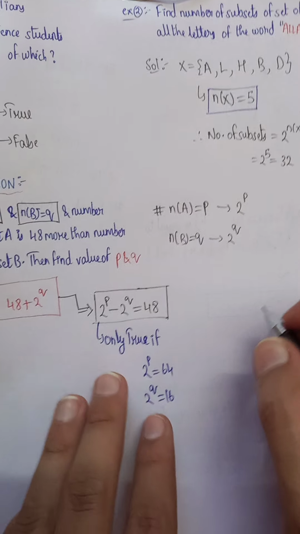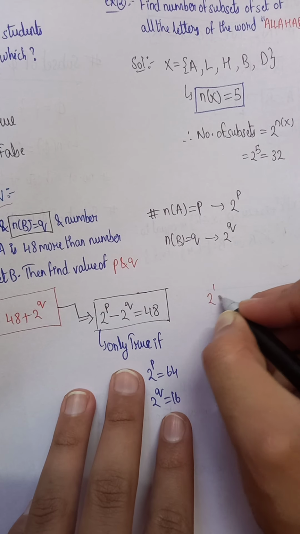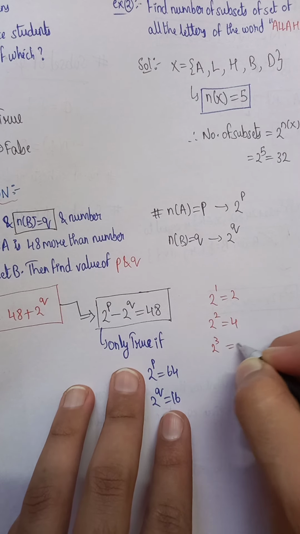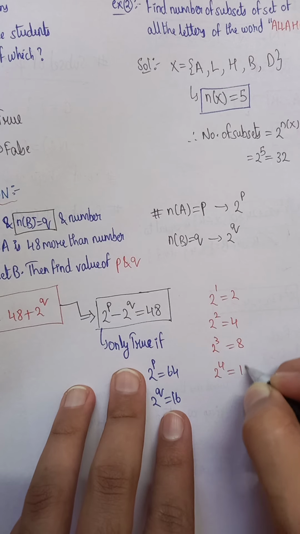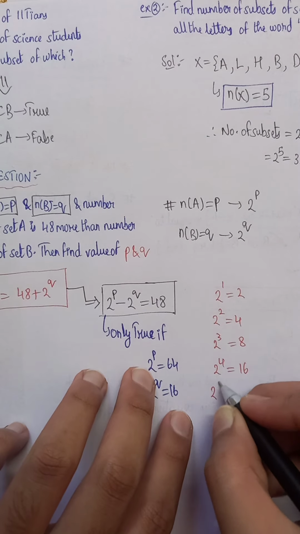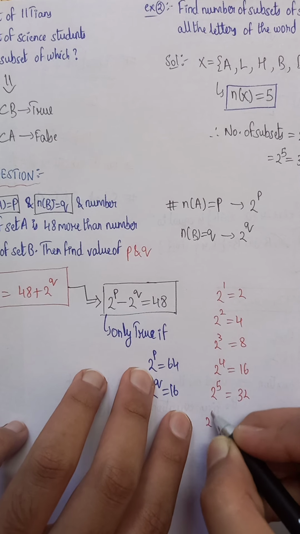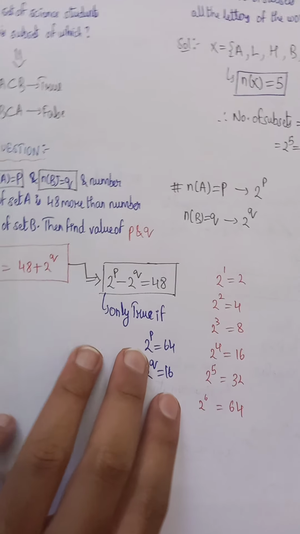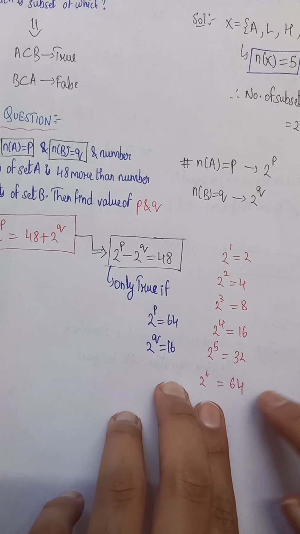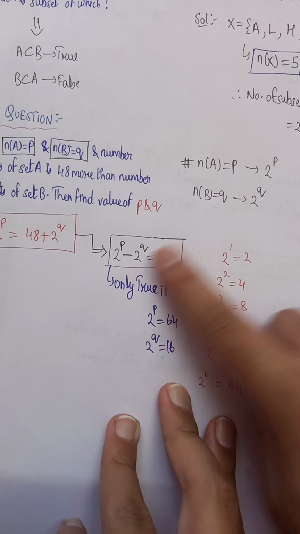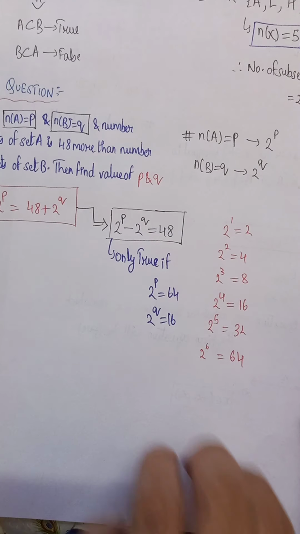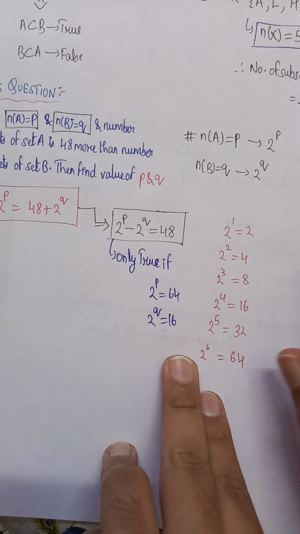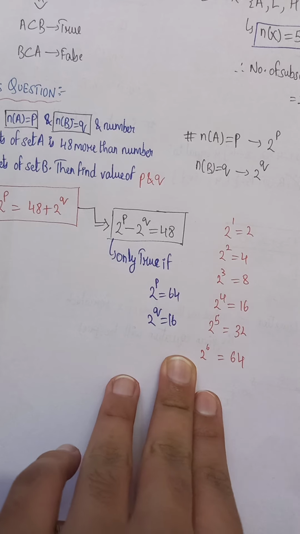Let's write the powers of 2. 2 to the power 1 is equal to 2, 2 squared is 4, 2 cubed is 8, 2 to the power 4 is 16, 2 to the power 5 is 32, and 2 to the power 6 is 64. Check from which values, if you subtract, you get the answer 48.